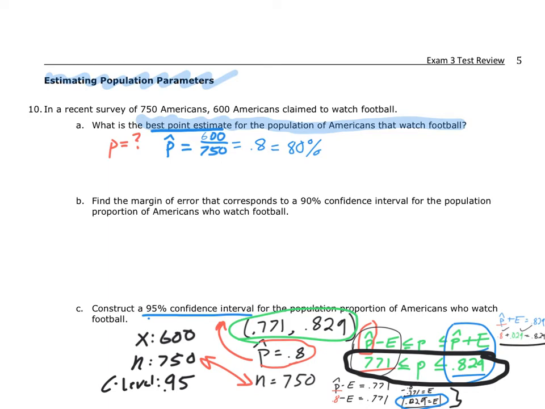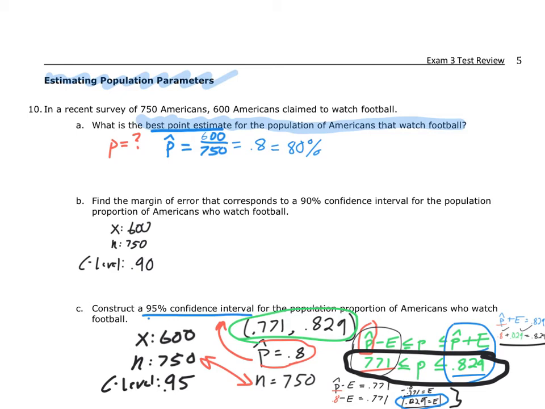And use the calculator, you're literally going to type in your X is going to be 600, your N is going to be 750. All of that is based on the situation. Your C level, or your confidence level, is going to be 0.90. And then you will just go ahead and press calculate. And when you do that, remember the test that we're running here is one proportional interval test. I think it's A. Confidence level is 0.90. When I calculate that out, I should get this given back to me from the calculator.